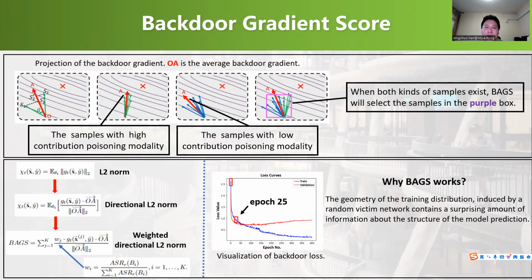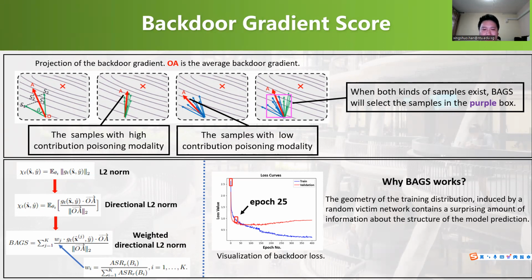Next, we explain why the BACS works. We visualize the backdoor loss for the AVSR task and we score the sample by the 25th epoch. We observe the backdoor loss gradually stabilizes by the 25th epoch. After that, the model decision boundary is well shaped.